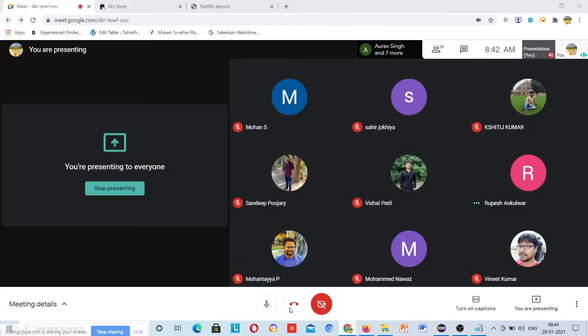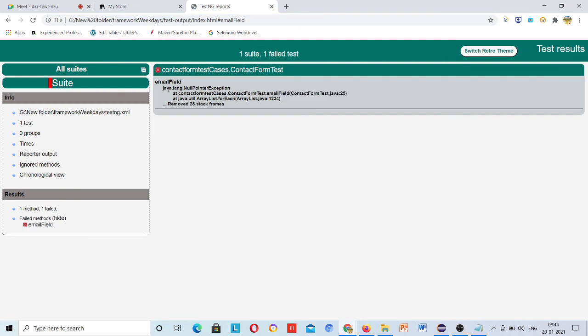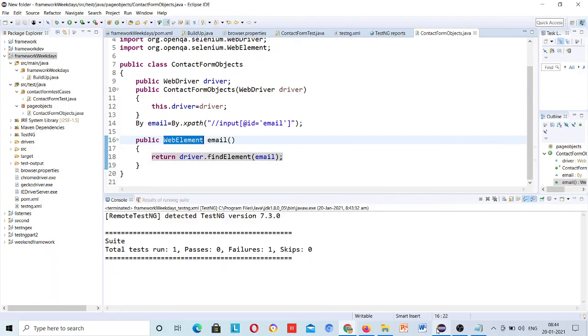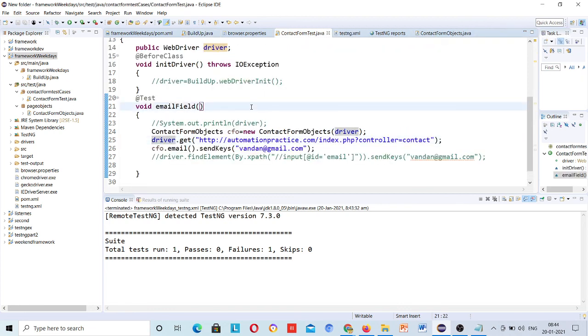Let me check the log file, the port file. Email field, java.lang.NullPointerException, contact form test cases, contact form, where email field, contact form test, line number 25, it has null. Inside contact form test, line 25, this is null.